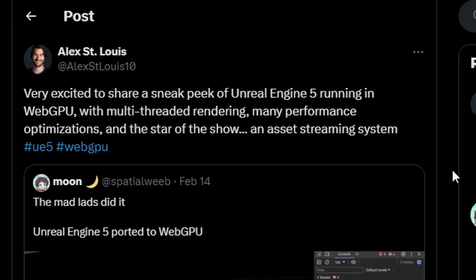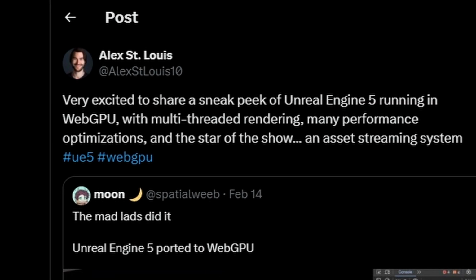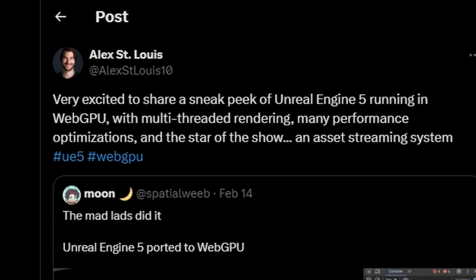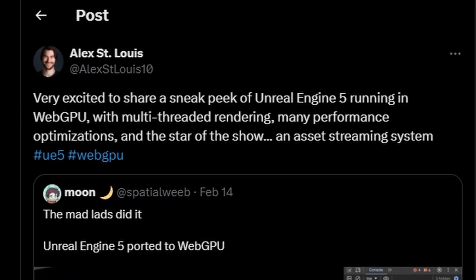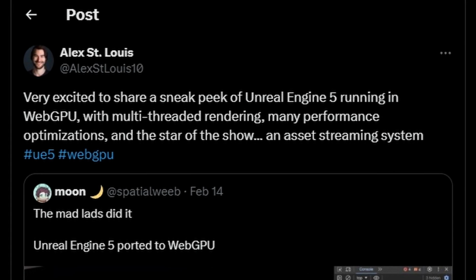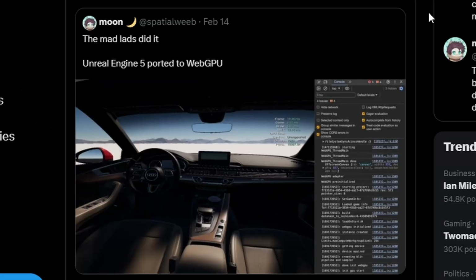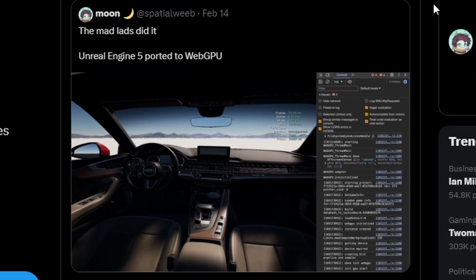Firstly, we got Alex St. Louis, who has posted this on X, and as you can see, he quotes, "Very excited to share a sneak peek of Unreal Engine 5 running in WebGPU with multi-threaded rendering, many performance optimizations, and the star of the show, an asset streaming system." So basically, as you can tell, it's the hashtag UE5 hashtag WebGPU, meaning that Unreal Engine 5 is getting ported to WebGPU, so that you can literally run it directly from a web browser.